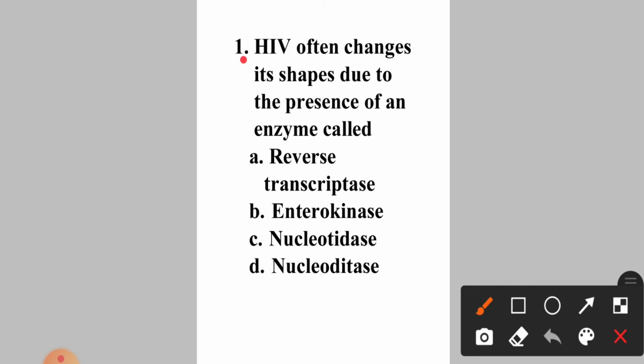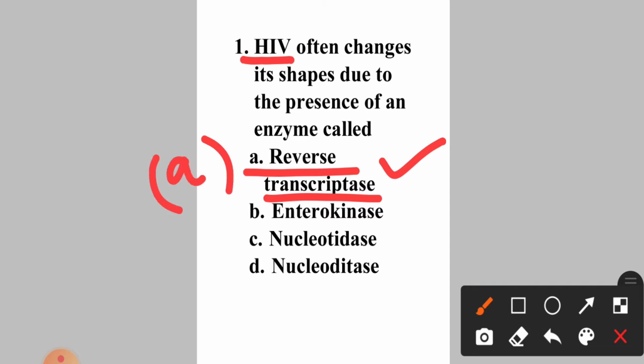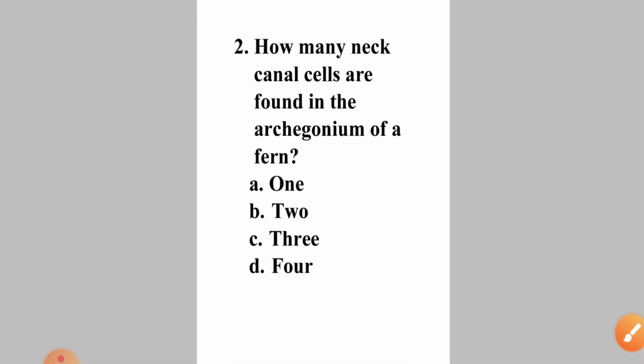HIV is the human immunodeficiency virus, which is a ribovirus and undergoes reverse transcription, and the enzyme which is involved in this process is called the reverse transcriptase enzyme. Okay, so HIV often changes its shape due to the presence of this reverse transcriptase enzyme. So answer will be option A. Okay, now come to question number 2.